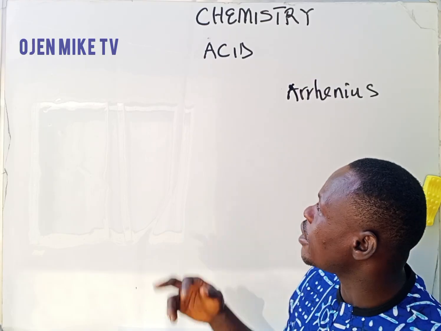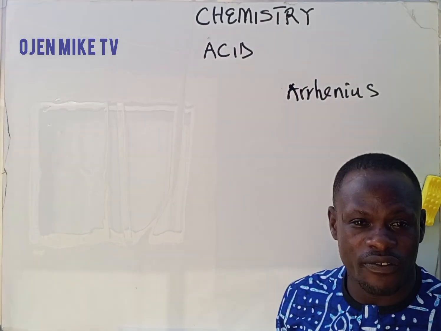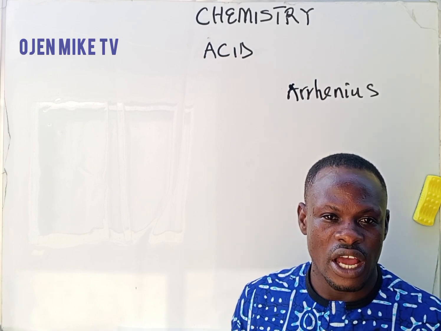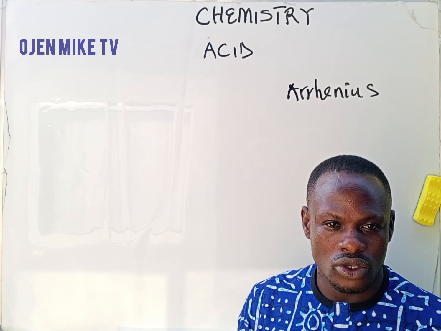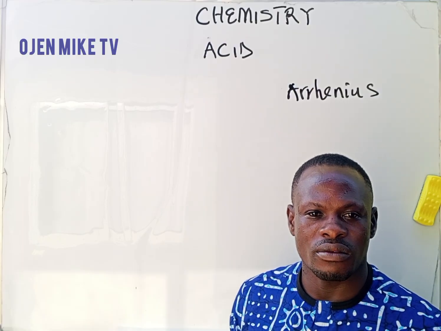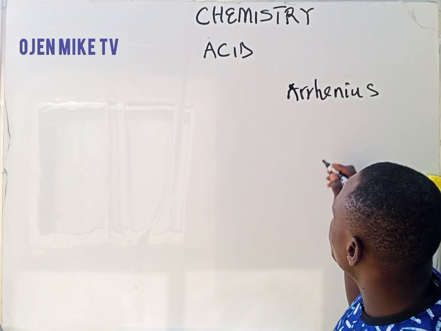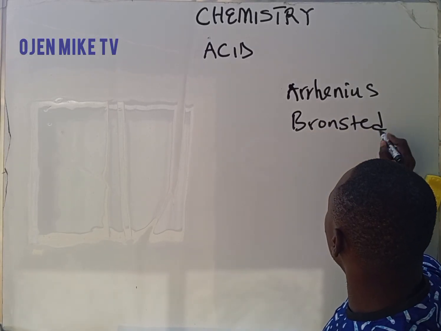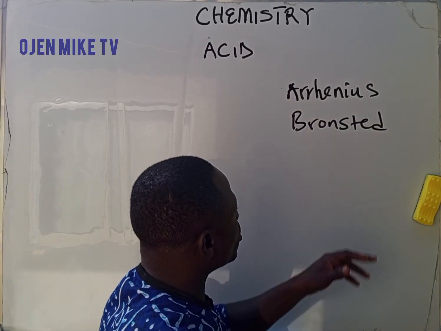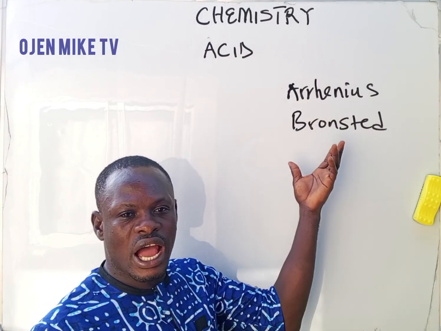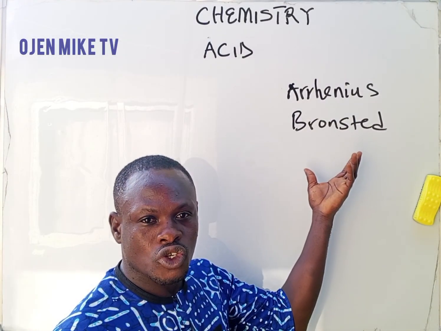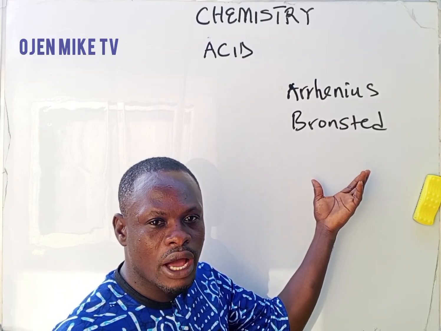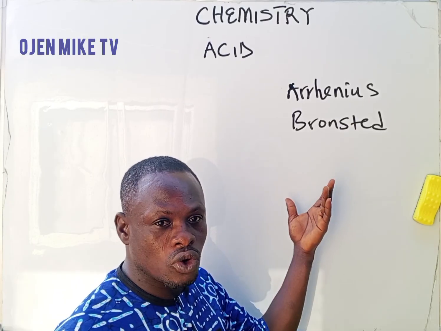Are you following? Arrhenius defined acid as a substance that increases the concentration of hydrogen ion in aqueous solution. We also have another scientist called Bronsted. Bronsted defined acid as a substance that donates proton, a substance that donates what? Proton, that donates hydrogen ion. That is his own definition.